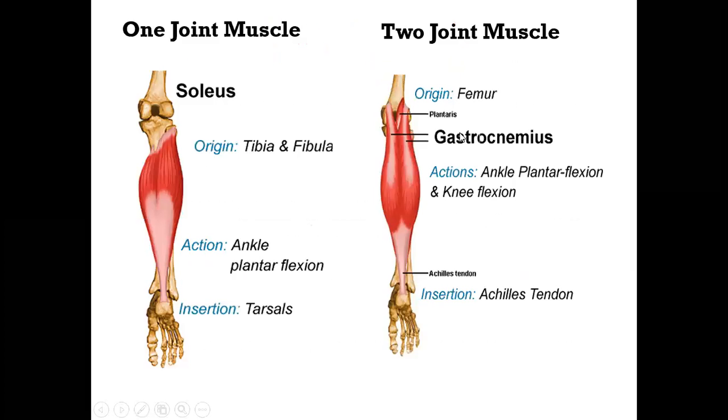Fixed end. Okay, so if you see here, this is the muscle. This is one of the muscles of the lower limb. This is called the soleus muscle in the leg. Origin is this part. Origin is from the two bones, tibia and fibula. So this is called origin. Why is it called origin? Because this part will not move. Whenever the muscle contracts, it will pull this part up, and help in the movement of the foot.